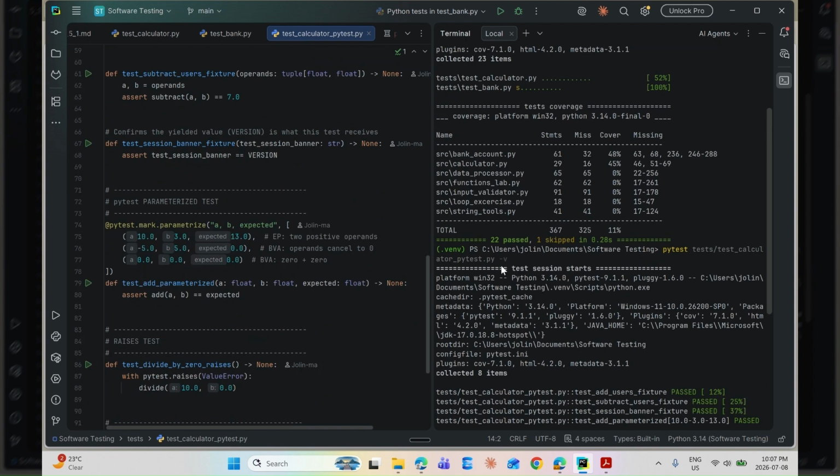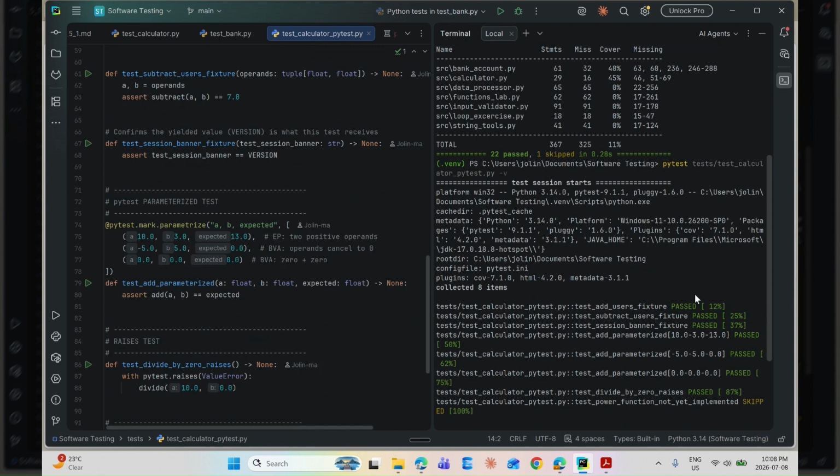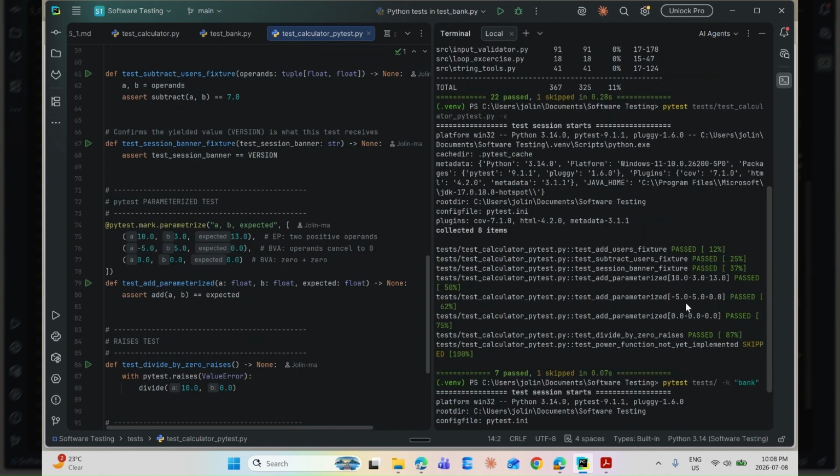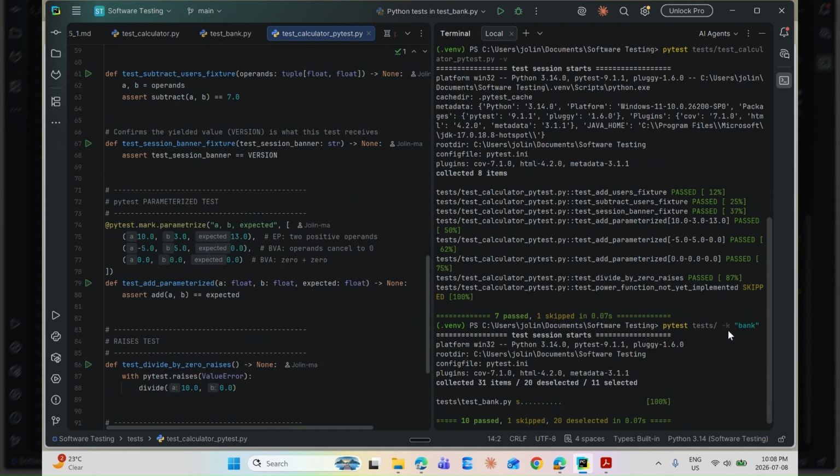With -v, you can see each case listed out, like test_add parametrize 10, 3, 13. And with -k, you filter to just the tests matching a keyword. Here is just the bank tests.